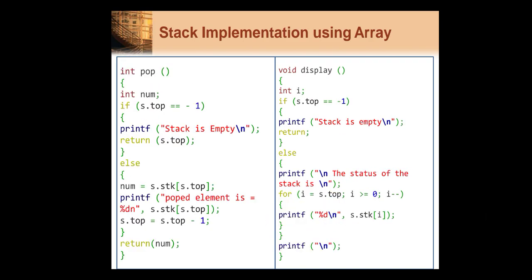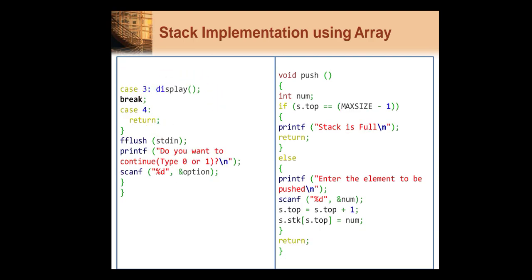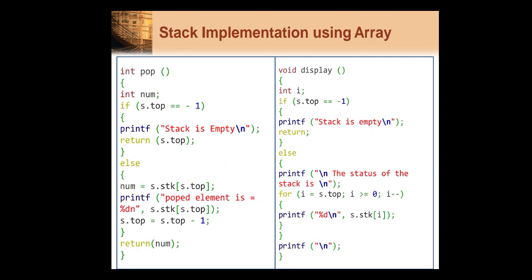Similarly in pop, we again have to check whether our stack is empty, and to check that we check s dot top equals minus 1. If top is pointing to minus 1, that means the stack is empty. If our stack is not empty, then we take the value present at s of top in some variable, print that value which gets deleted, and then we decrement our top pointer.